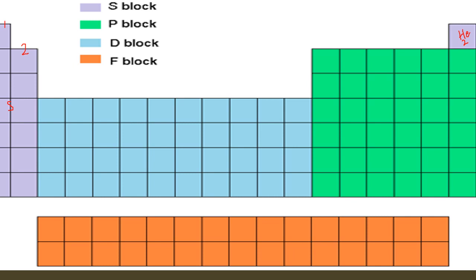After that is the P block. All the elements of group number 13, 14, 15, 16, 17 and 18 lie in P subshells. That's why they are known as P block elements.